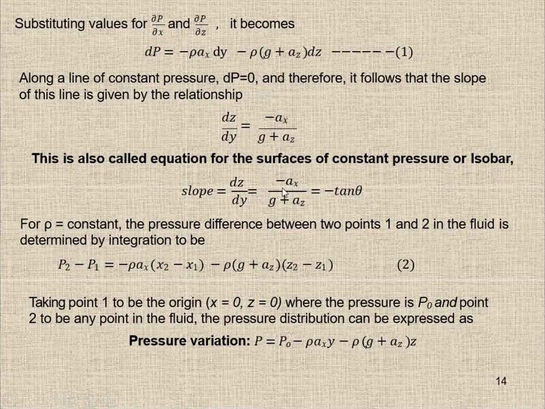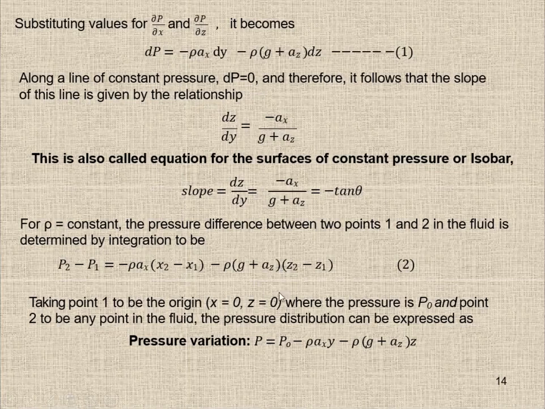This is basically a straight line equation. It gives you a slope, and this slope is equal to this. By using this, you can calculate the deflection of the surface due to the acceleration, because once you know the acceleration, you can calculate the angle. Rho is constant. If you want to calculate the pressure between these 2 points, where the density is constant, the differential pressure between 1 and 2 in the fluid is determined by integration to be like this. Just integrate this equation between the 2 points, and the equation becomes this.